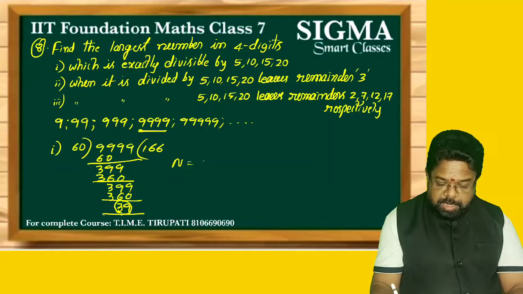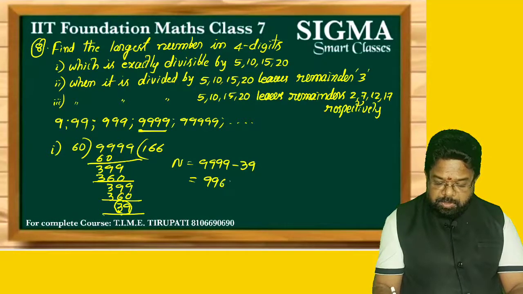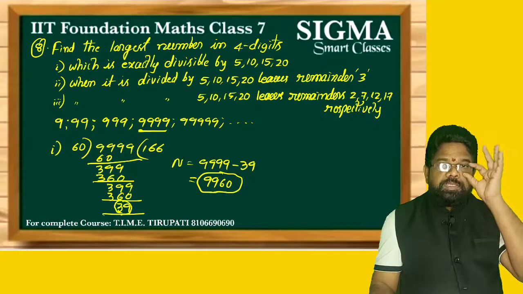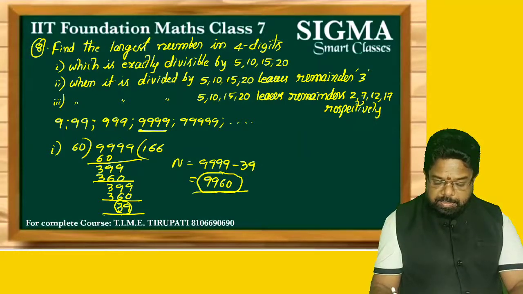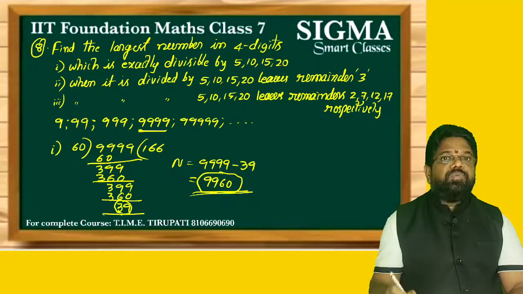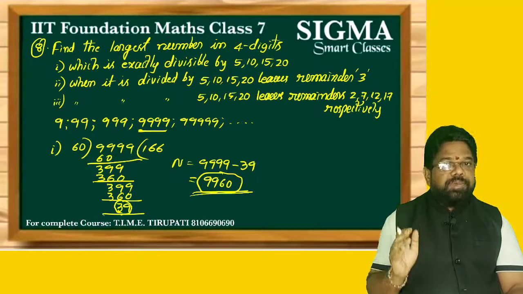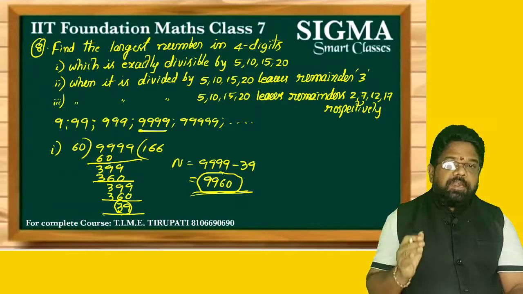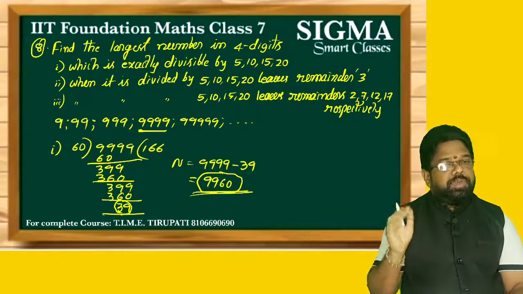So what is the number now? 9999 minus the remainder. What is the answer? 9960. So this is the largest number in 4 digits which is exactly divisible by 60. If this number 9960 is divided by 60, what happens? Remainder is 0. Remainder 0 means exactly divisible by 60. Exactly divisible by 60 means indirectly exactly divisible by 5, 10, 15 and 20.